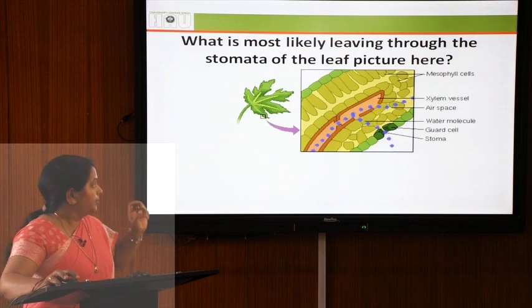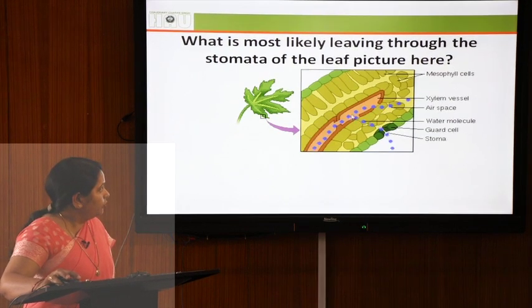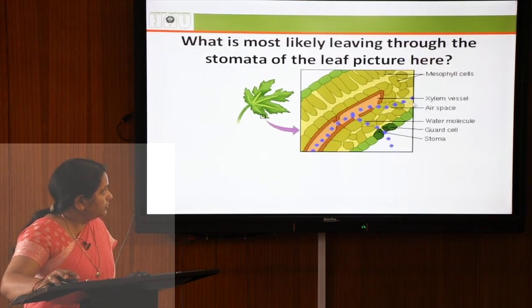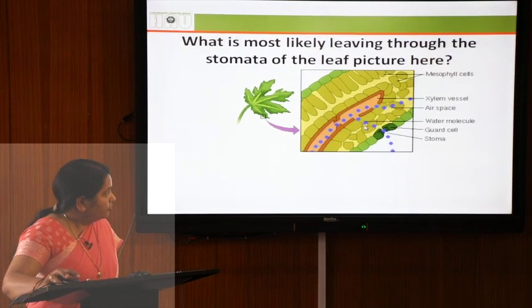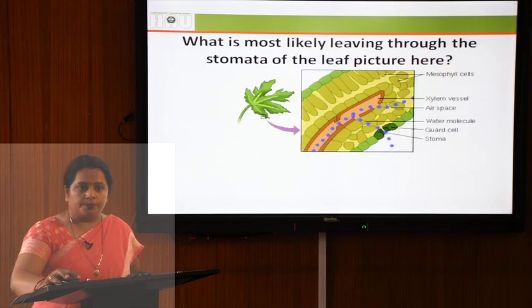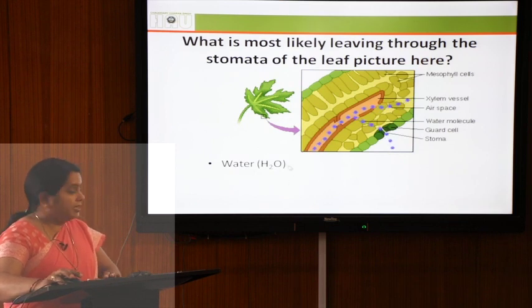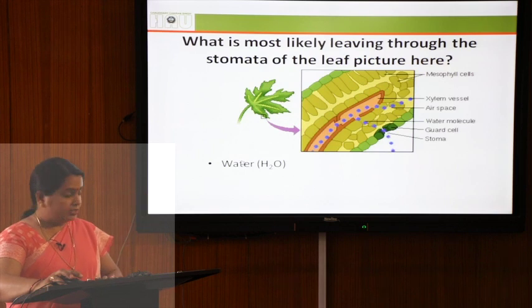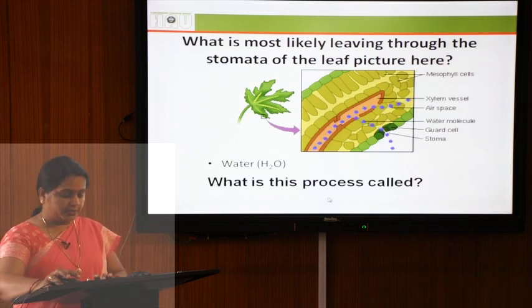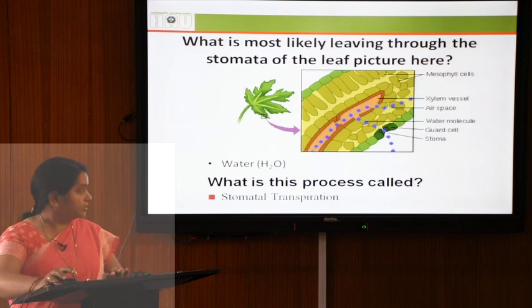You can see that this is the xylem stream, and water enters the intercellular spaces and finally goes to the atmosphere through the stomatal pore. What is actually released is water, and the complete process of this water loss is known as stomatal transpiration, which we will discuss in detail in the coming slides.